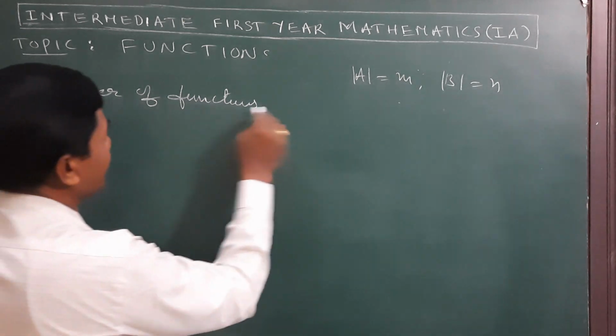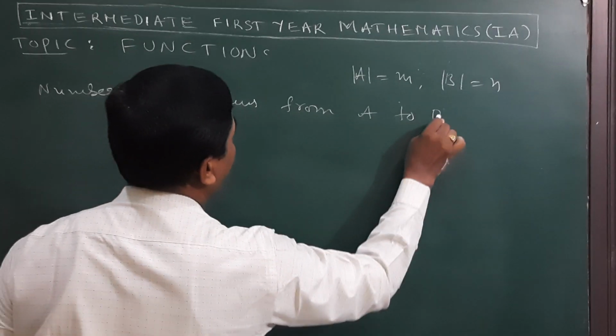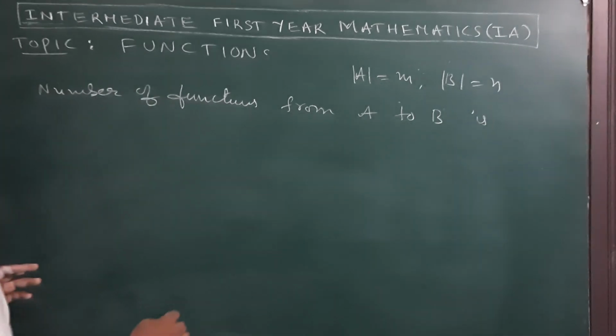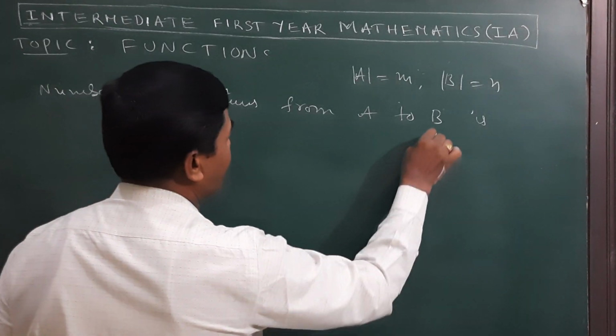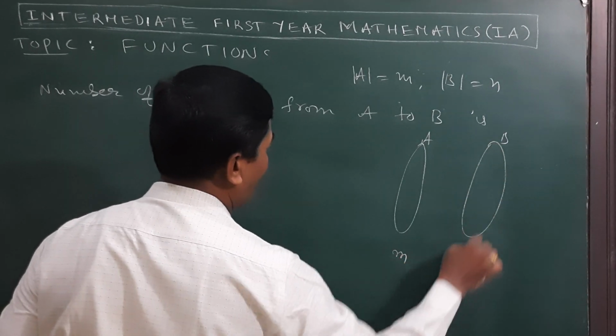Then the number of functions from A to B: here is the A set, here is the B set. A has M elements and B has N elements.